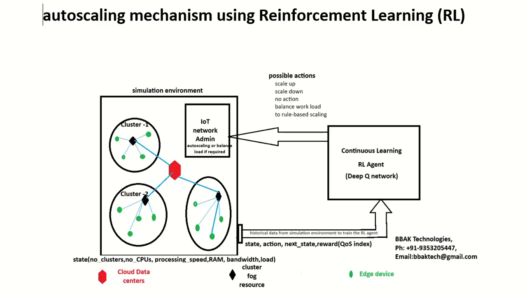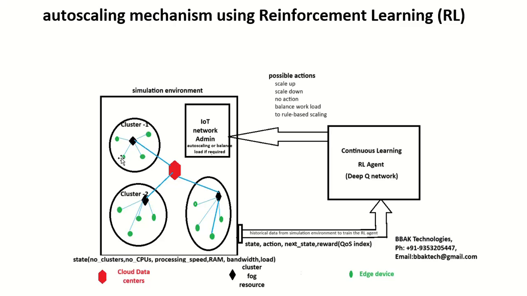These resources can be upgraded, upscaled, or downscaled depending on the dynamic loads coming from the edges within the clusters. So adjusting, upgrading. So yes, you can see the diagram.